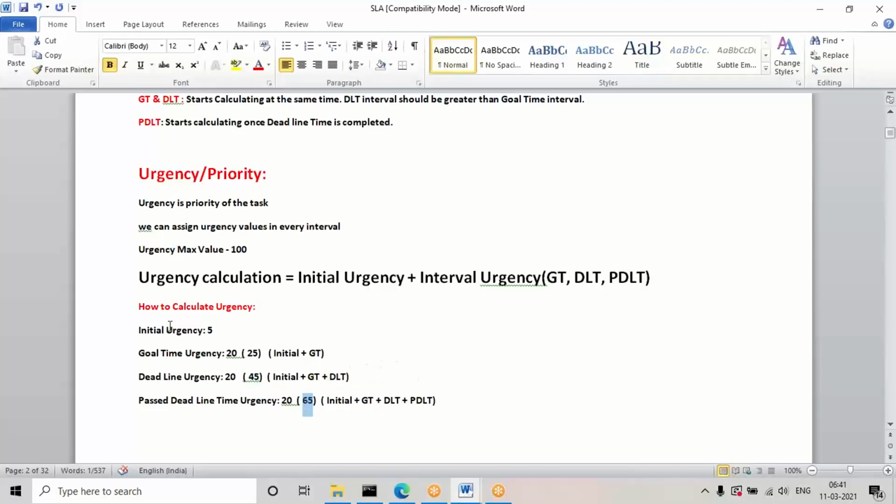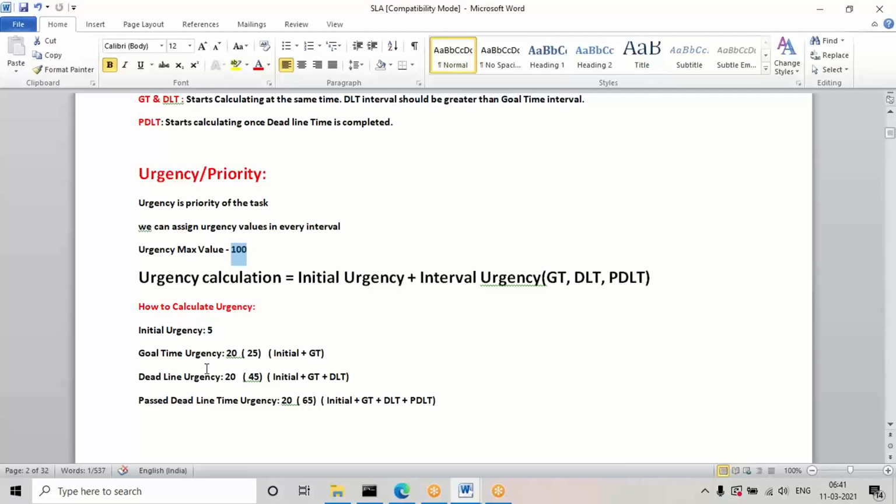Actually this urgency value has a maximum of 100. Even if you give higher values, or the calculation goes beyond 100 at the end of the past deadline time, the urgency value will stop at 100 only. Mostly they give values in intervals of 10s or 20s.